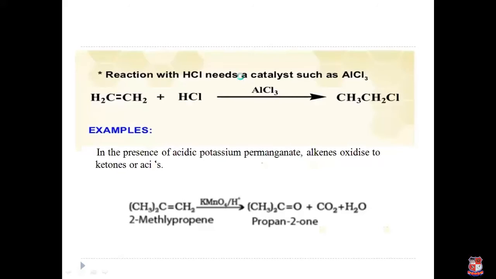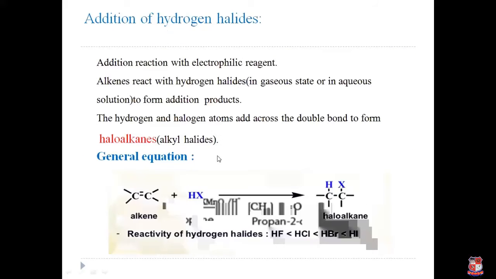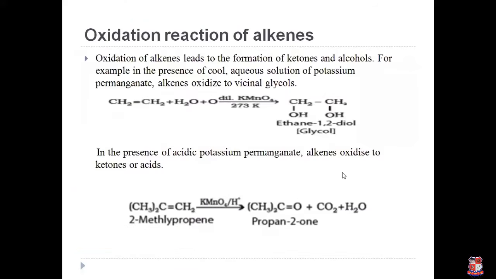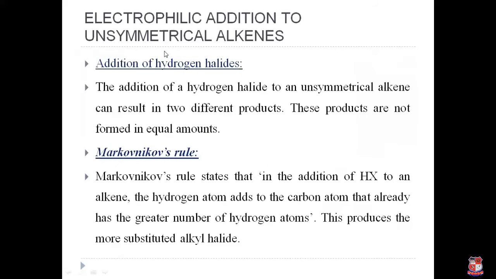Previously we saw that addition of hydrogen halide produces haloalkanes, and only one product is generated. But in Markovnikov's, when you use unsymmetrical alkene, 2 different products are generated, and these 2 different products are not in equal amount.